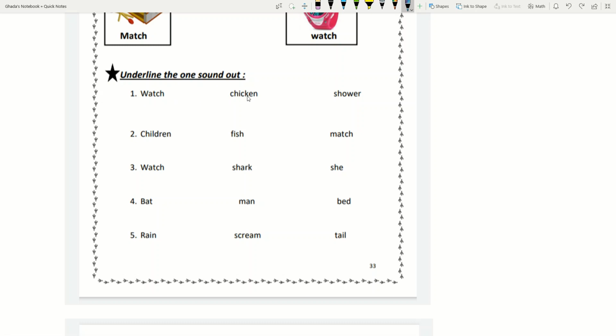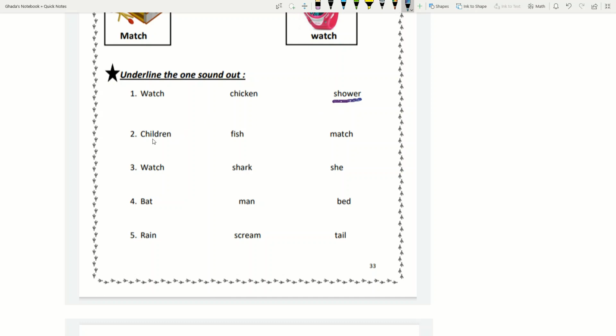watch, chicken, shower. So we have the ch sound in watch and the ch sound in chicken, and we have a different one, which is shower, because we have the sh sound, so we will underline shower. Okay, so now pause the video and complete the rest.